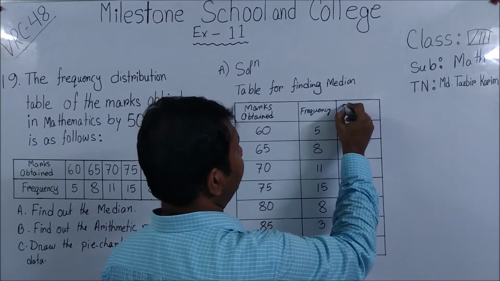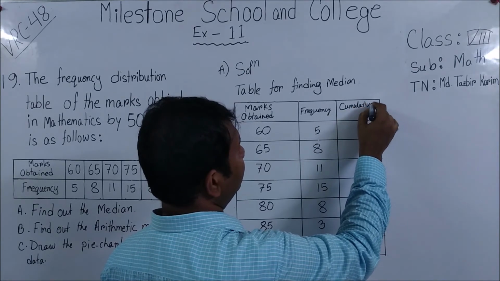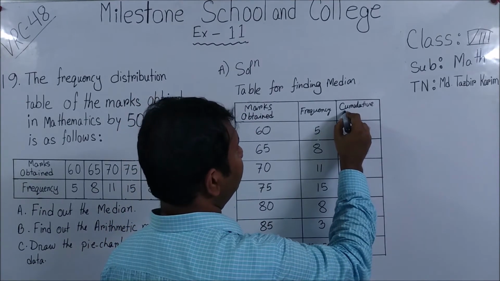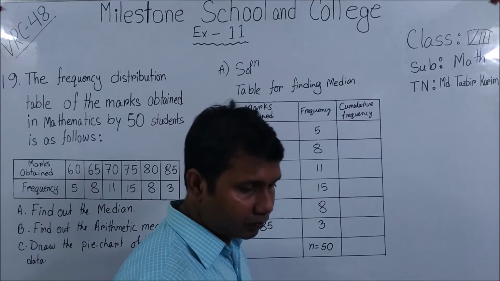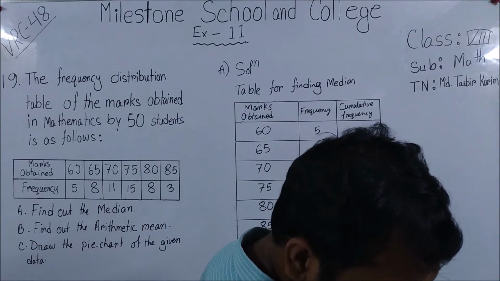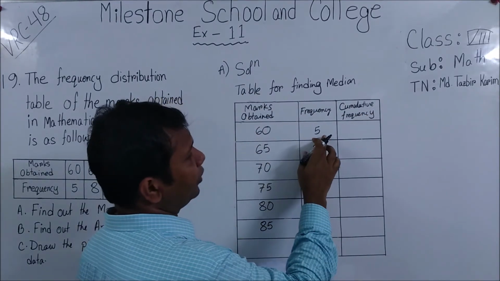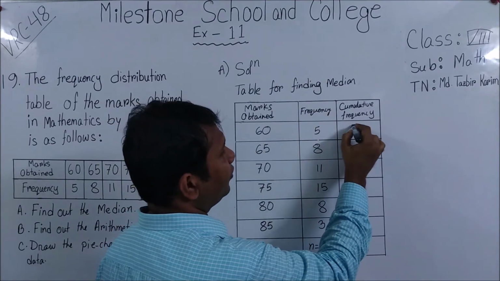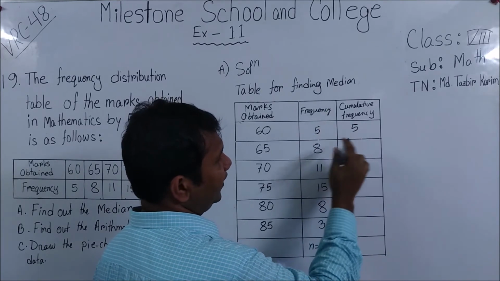So in our previous class, we told you what cumulative frequency is. Okay, so how are we going to find it? We have to add with the previous number. So before 5 there is nothing, 0. So 0 plus 5 is equal to 5. Then 5 plus 8, that is 13.